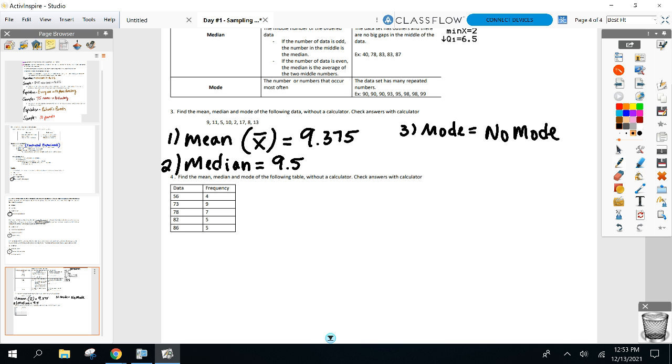I got a score of 56. Not once, 4 times. Frequency tells me how many times? 4. Don't write it down, but if I had a list, like in the last problem, you'd see this: 56, 56, 56, followed by how many times does 73 come up? 9 73s. All right, that's what this table means. I can put both into a list, though.